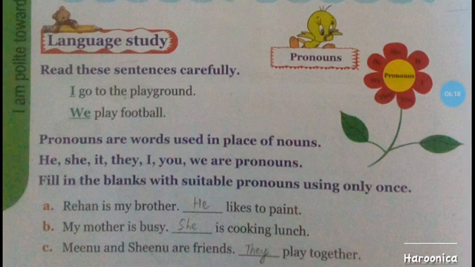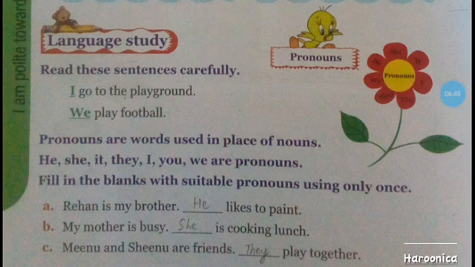Here we are repeating my mother two times, so it doesn't sound nice. So instead of the noun we use a pronoun. Here the pronoun is she. My mother is busy. She is cooking lunch.